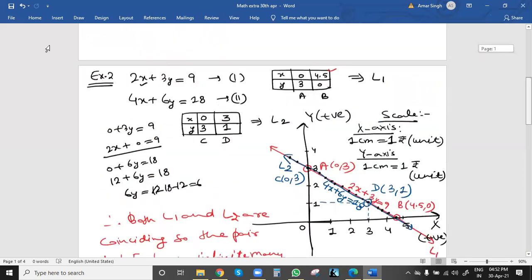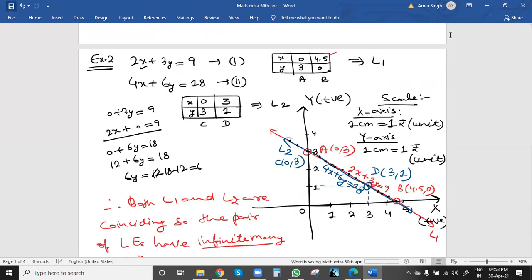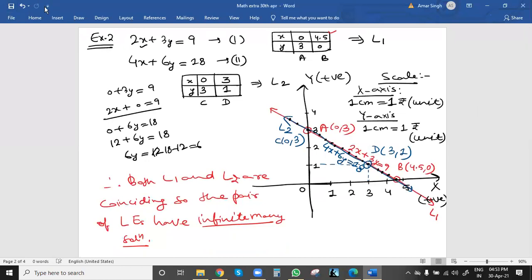I think you all have understood this concept. So we can end this session. In case of any doubts, otherwise we can end this session. Take this snapshot, and then we can end this session. This extra class is over, and we are going to end the session.